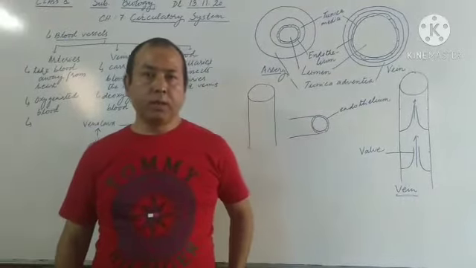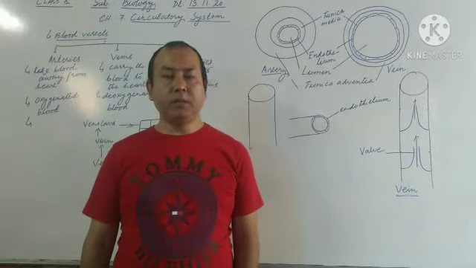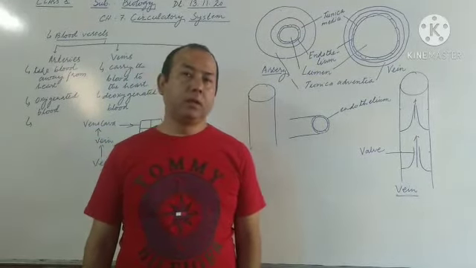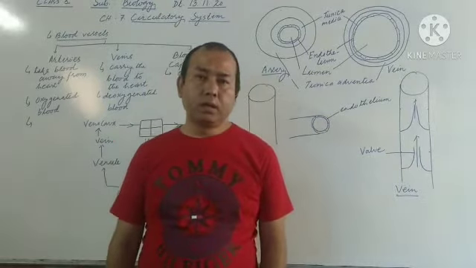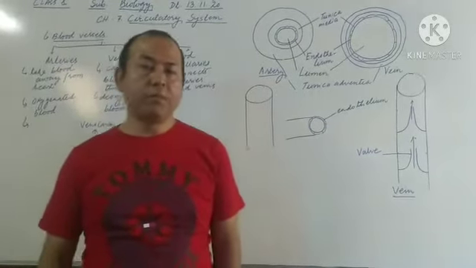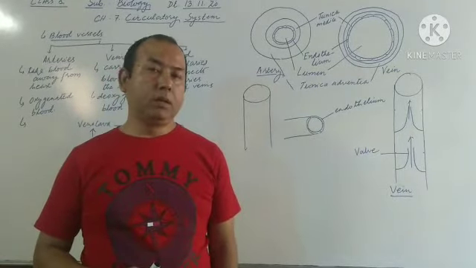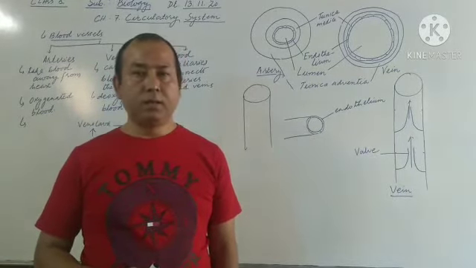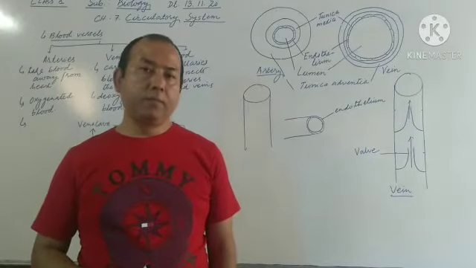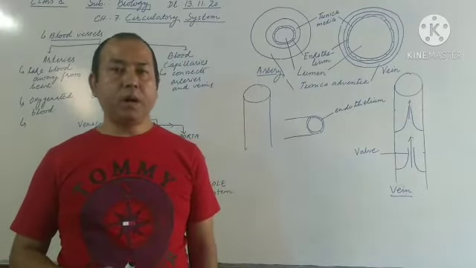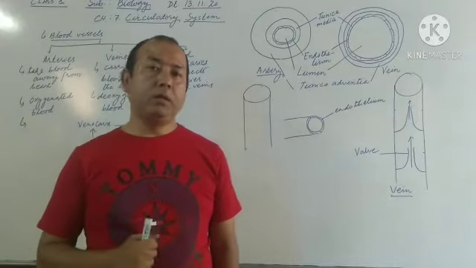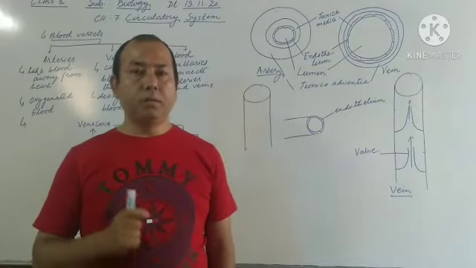Good morning, students. Let's continue the same chapter, that is chapter number 7, circulatory system. So far in this chapter we have learned till the topic blood. Today we'll be studying about another part of the circulatory system called blood vessels.